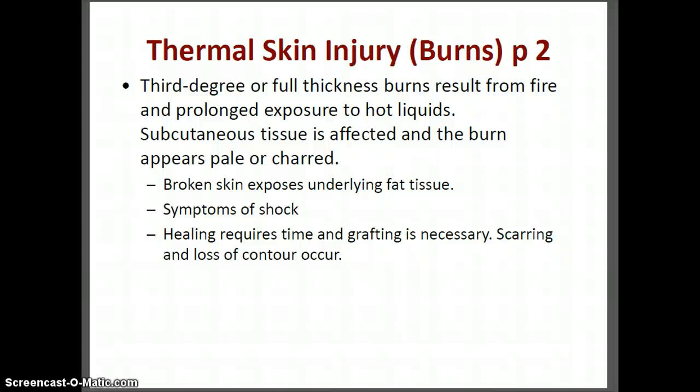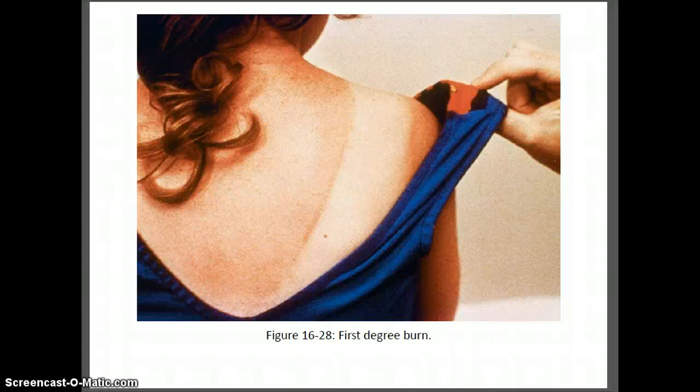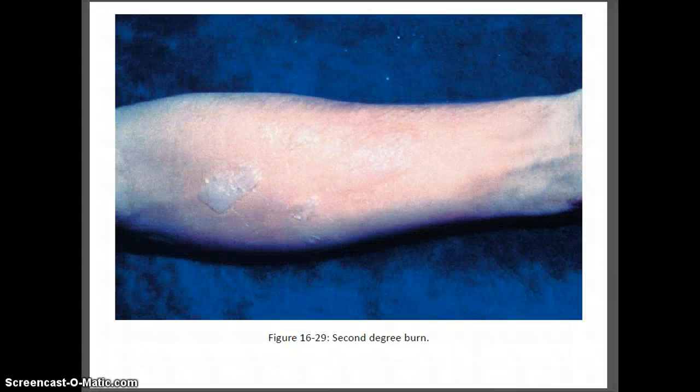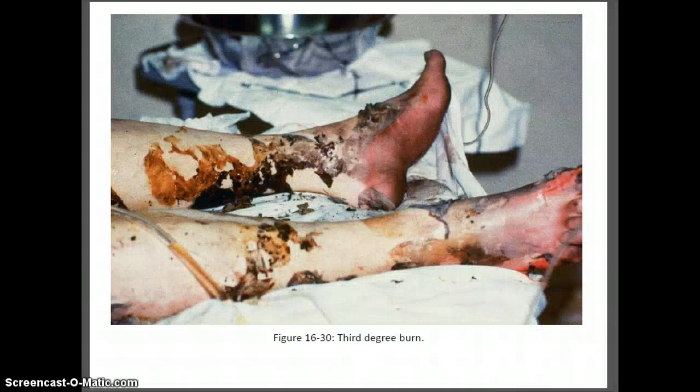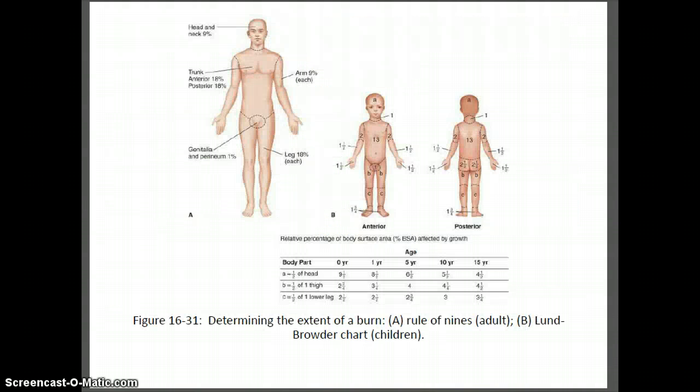Grafting is often necessary. Here is a first degree or superficial burn. Here's a second degree or partial thickness burn, and here are third degree or full thickness burns. Note the charring. In this picture you don't really see the exposed muscle, although in this foot you can see how it has penetrated all the way through the muscle, to the muscle, and even beyond. Here's a chart for determining the extent of a burn, and I'm not going to belabor this, but there are ways to determine the extent of the burn and therefore the danger.